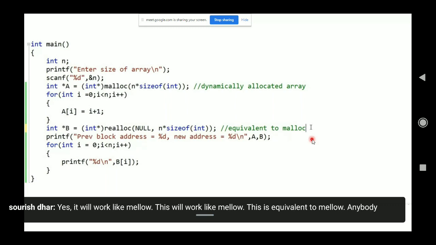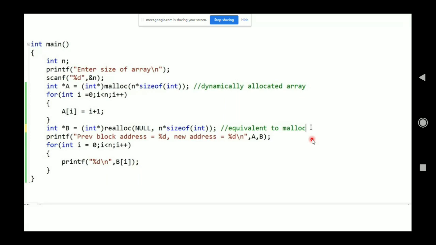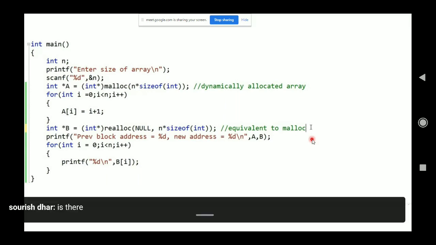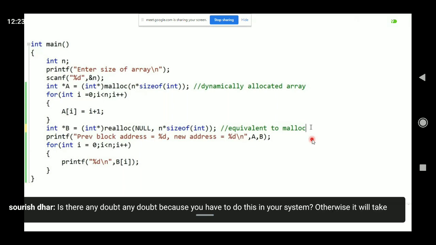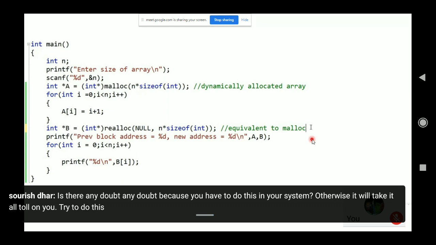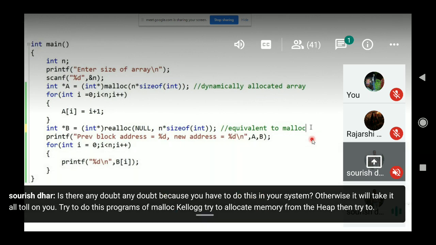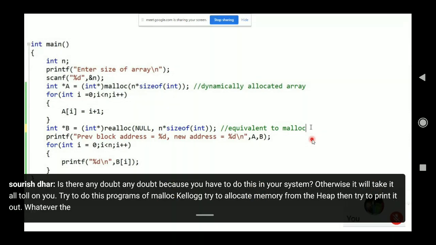Anybody have any question? Is there any doubt? Because you have to do this in your system. Otherwise, it will take a toll on you. Try to do these programs of malloc, calloc. Try to allocate memory from the heap. Then initialize with some values and print it out, then use calloc and print it out.